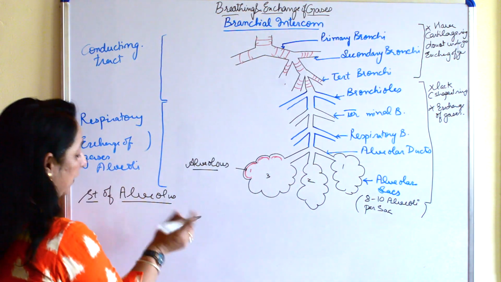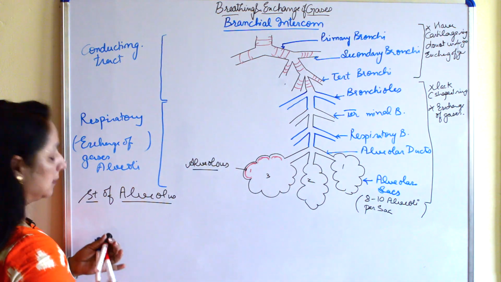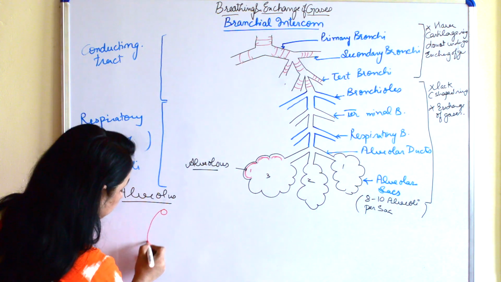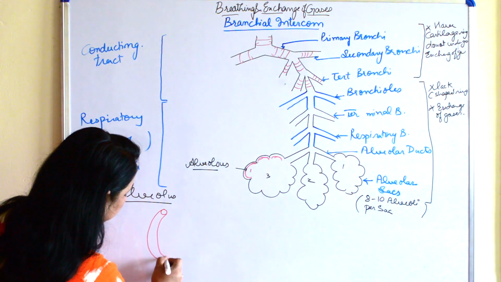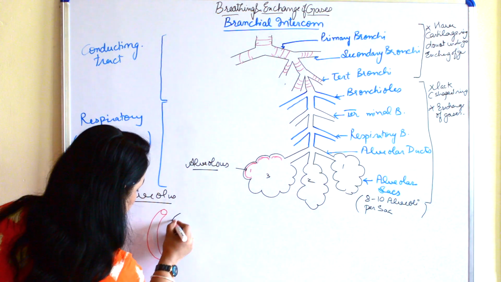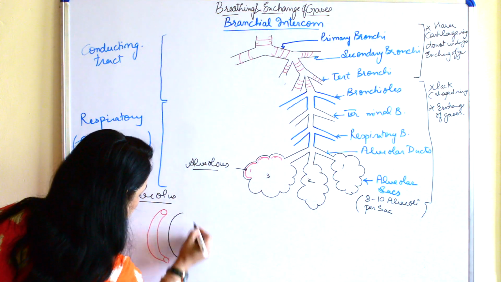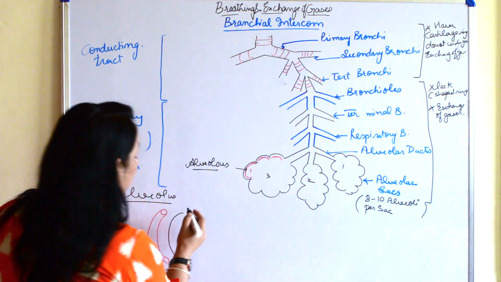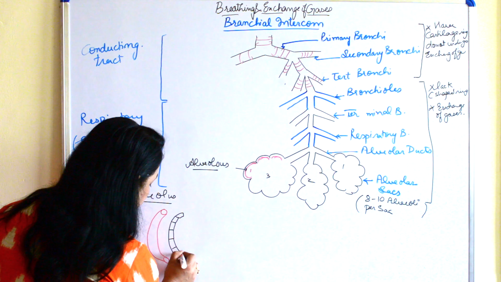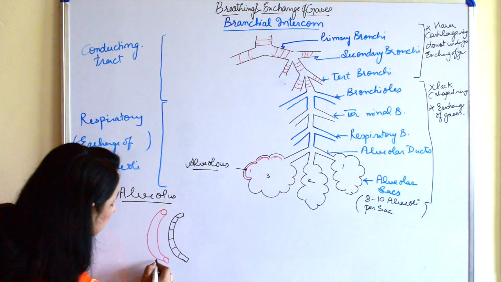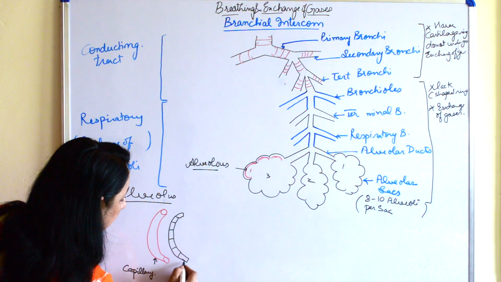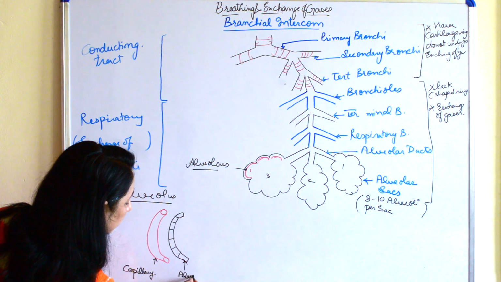So when we see the structure of alveolus, we all know the blood vessels flow around them. So there is a capillary, and plus there is this wall of alveoli, and we all know it's a respiratory surface. It is very fine, made up of a single epithelial cell. Okay, so this is capillary and this is alveolus.